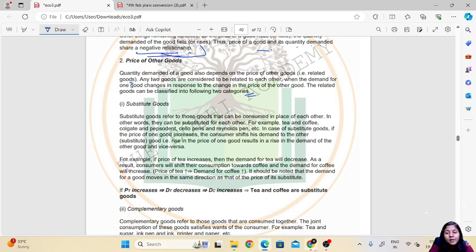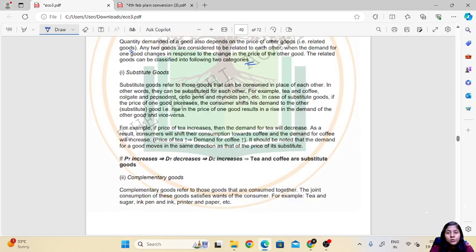The related goods can be classified into following two categories. The first one is substitute goods. Substitute goods refers to those goods that can be substituted for each other, like tea and coffee, Colgate and Pepsodent, Cello pens or Renault pens. In case of substitute goods, if the price of one good increases, the consumer shifts his demand to the other good, and a rise in price of one good results in a rise in demand of the other good and vice versa.